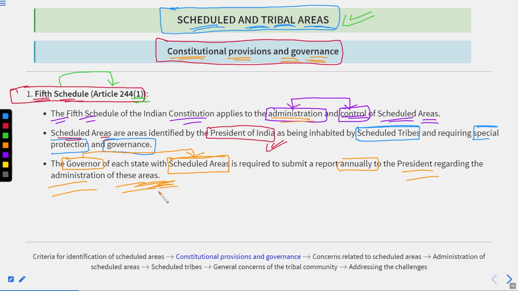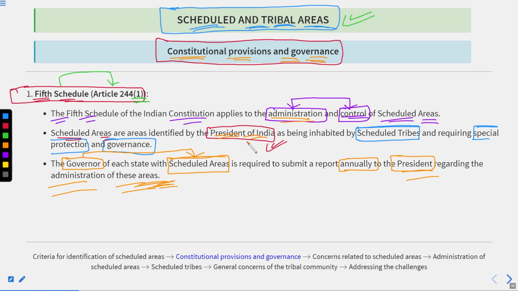Whatever measures the state government had taken as per the notification and for the upliftment of the scheduled and tribal areas within that particular state, an annual report of these measures and the administration must be submitted to the president. Why? Because the president was the one who identified the area as a scheduled area, and he is also the constitutional head of the state.